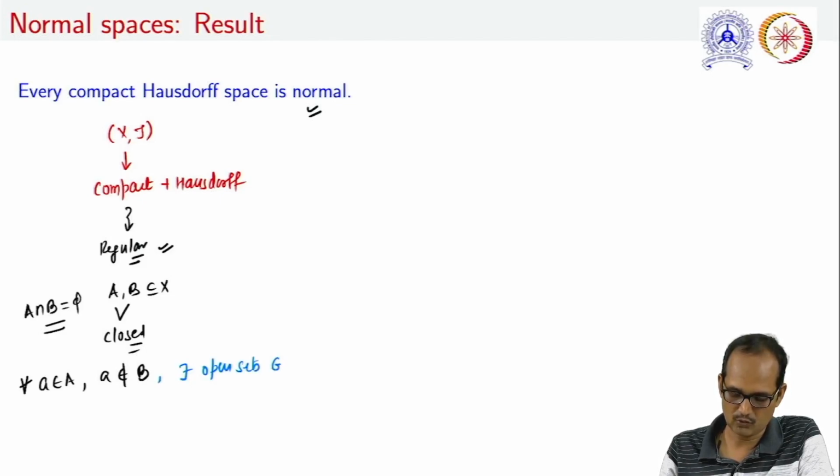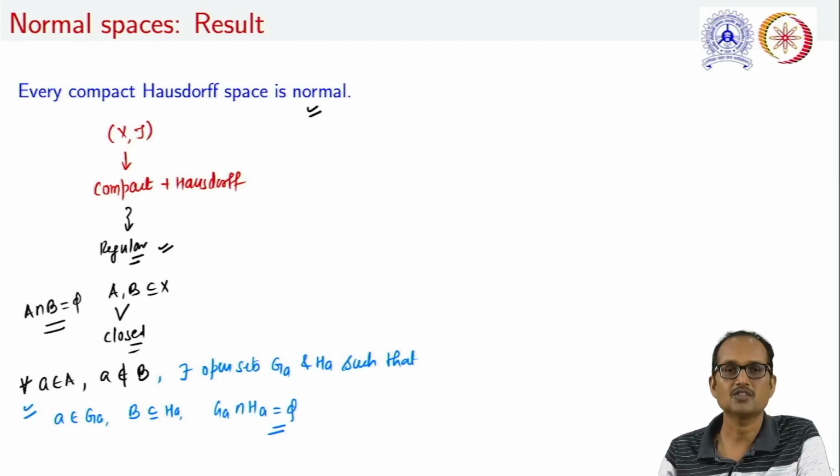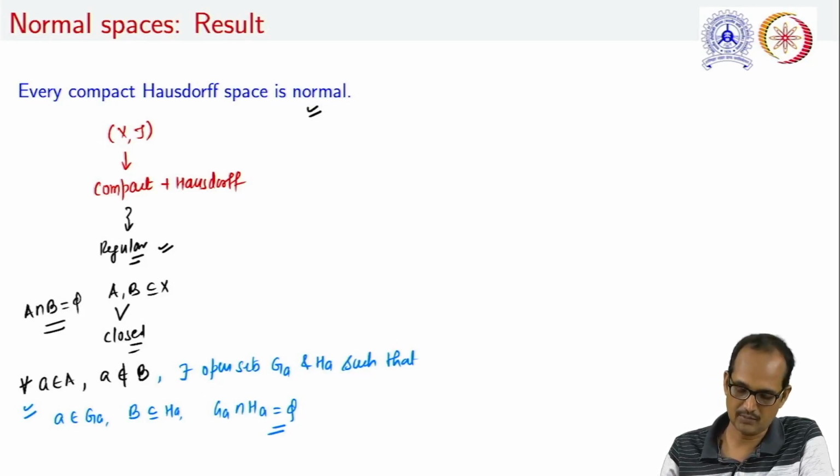Let us take these open sets as G_a and H_a such that a belongs to G_a and B is a subset of H_a. Further, G_a intersection H_a will always be an empty set. Such G_a exists for each and every a in A.